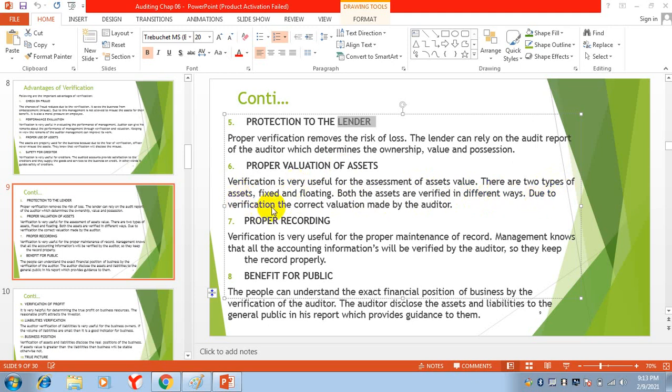Due to verification, the auditor makes the correct valuation of the assets. I think for today it is enough.